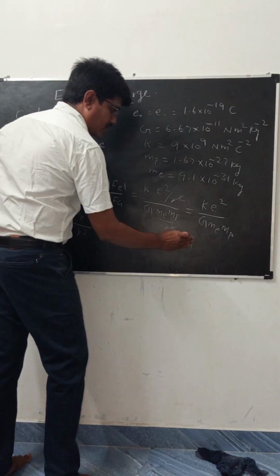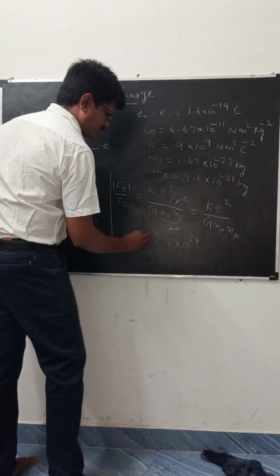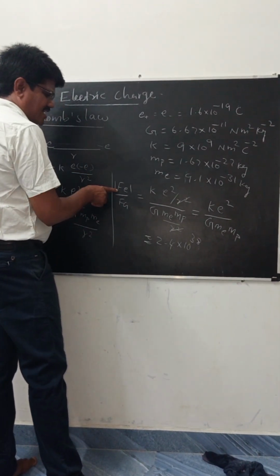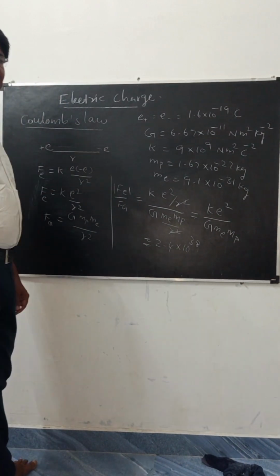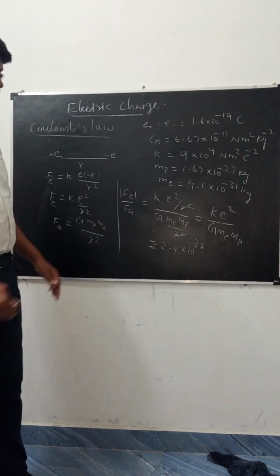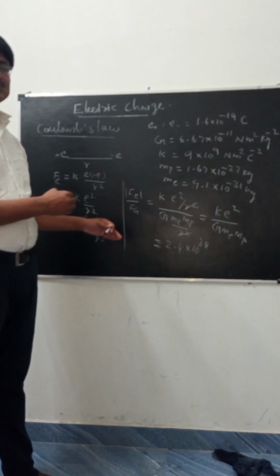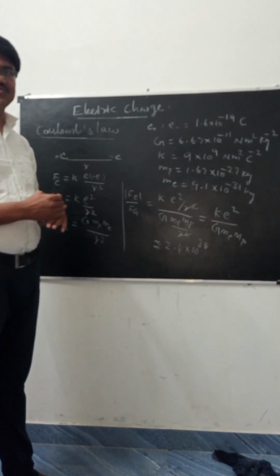Okay, 2.4 into 10 power 38. It is an approximate value. Then the electrostatic force is greater than the gravitational force by about 10 power 39 times. That is the relation between the electrostatic force and the gravitational force.